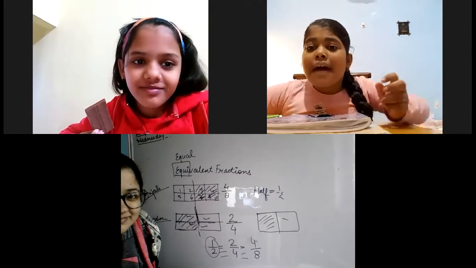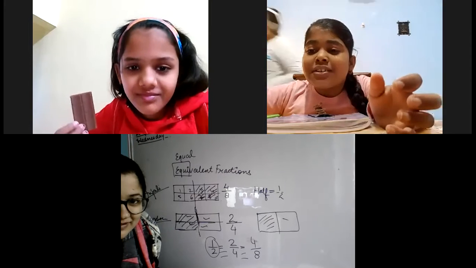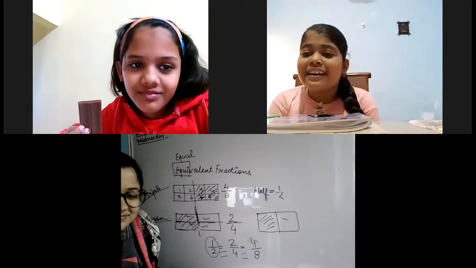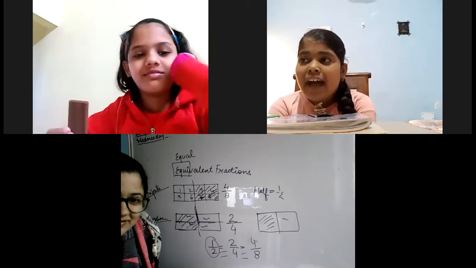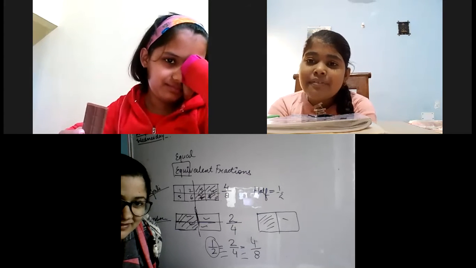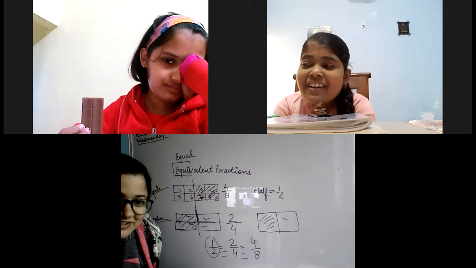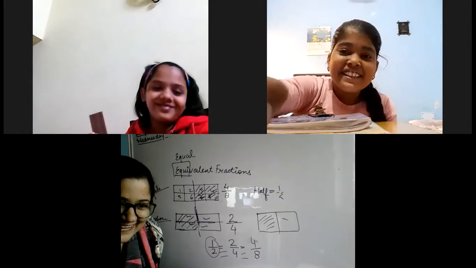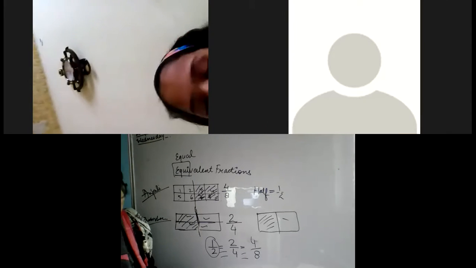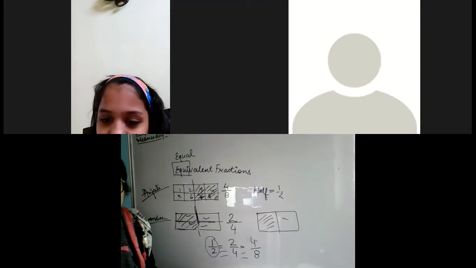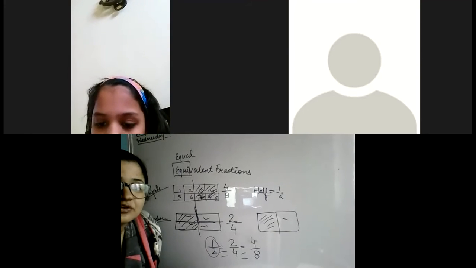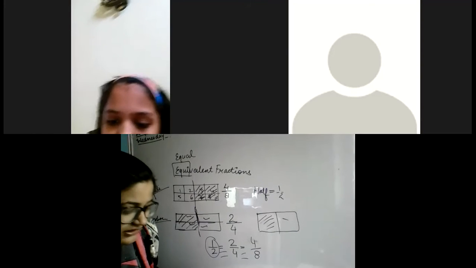Ma'am, my friend has come from Meerut, so ma'am, I will do this experiment with her. She and I play every day. Anjali, now your group can eat it. Thank you, ma'am. Ma'am, she can do one thing. Ma'am, Anjali gives Pratyusha 2 pieces and Pratishtha gives Anjali 2 pieces. Yes, you can. I am telling you, you 2 can do it in a group. Making a video, ma'am, like you.